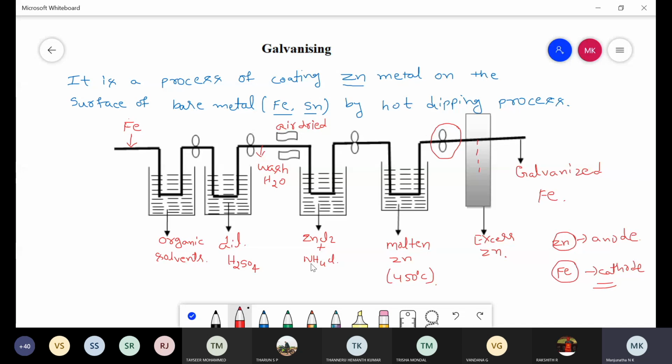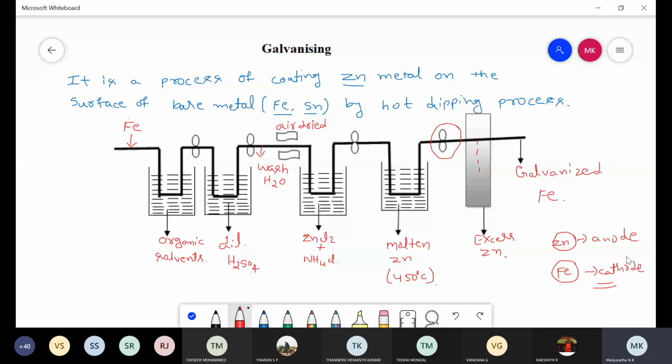Next, the iron metal is immersed in molten zinc at 450 degrees Celsius. Deposition of zinc takes place on the surface of the iron metal. After treating with molten zinc, that iron metal is called galvanized iron. In this galvanized iron, zinc metal acts as an anode and undergoes corrosion, but iron metal acts as a cathode and is unaffected by corrosion.